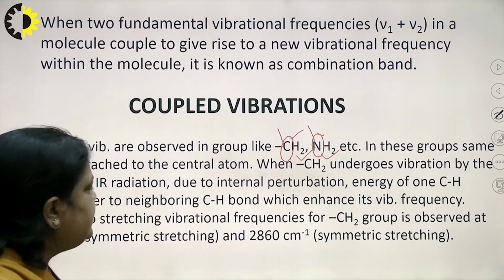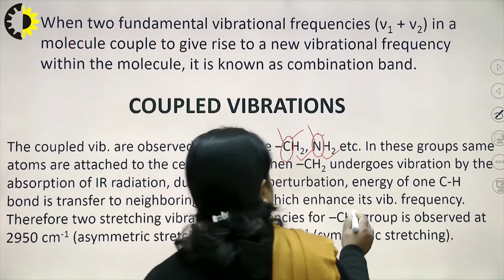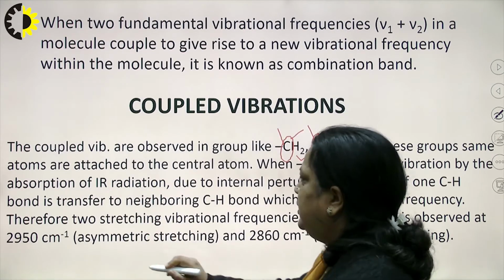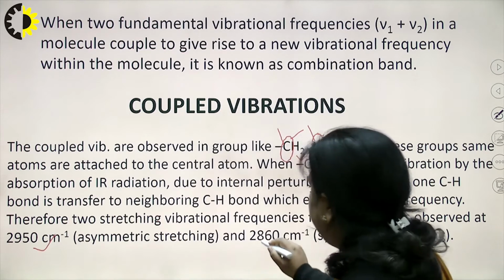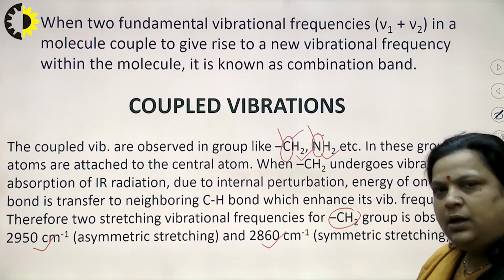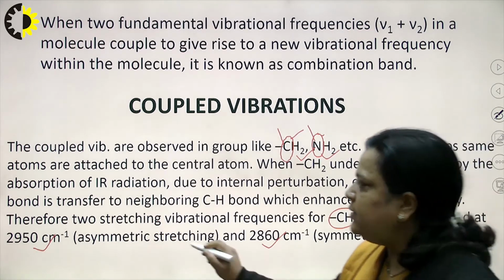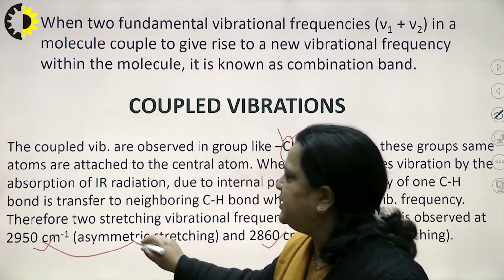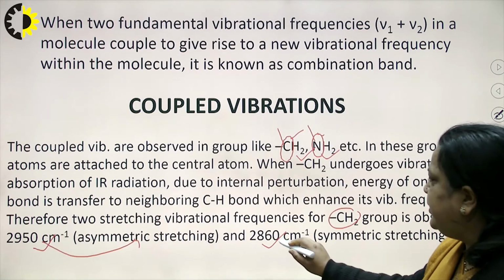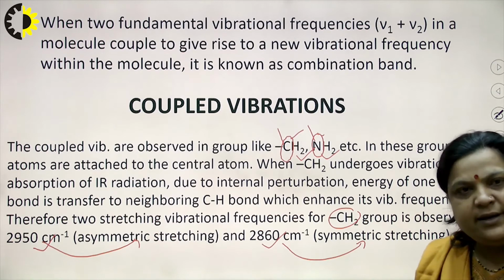Therefore, two stretching vibrational frequencies for the CH2 group are observed at 2950 and 2860, and asymmetric occurs at the higher one. So, this 2950 is due to asymmetric stretching and this 2860 is due to symmetric stretching.